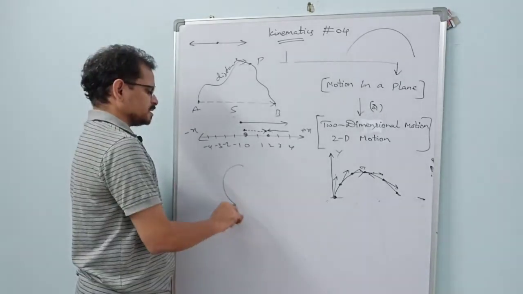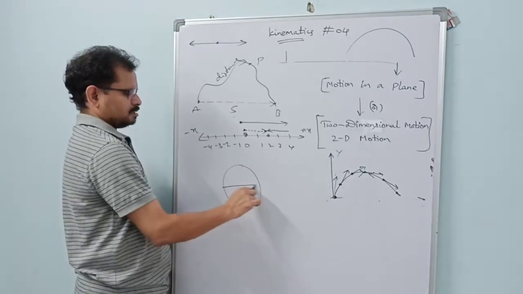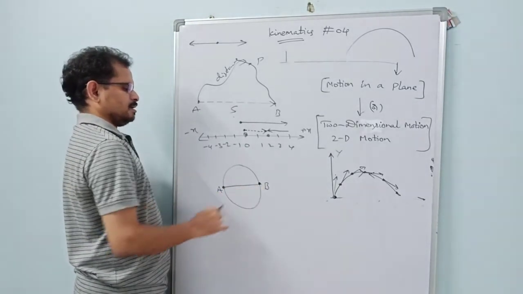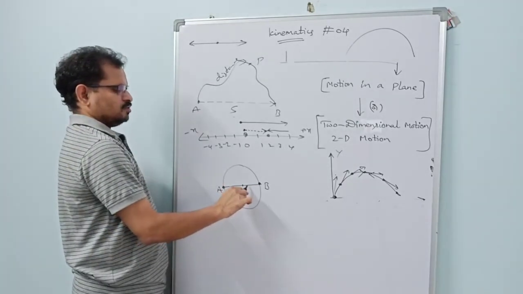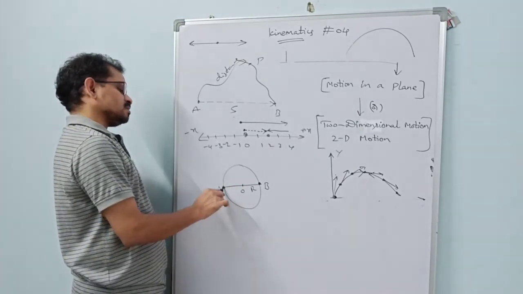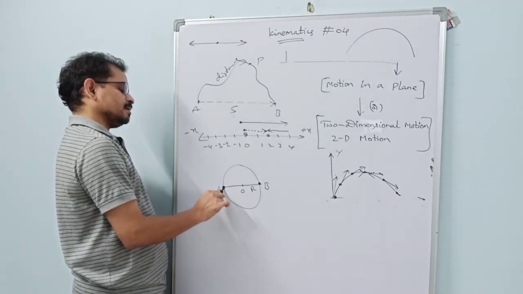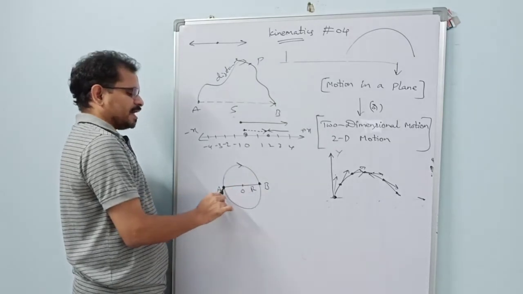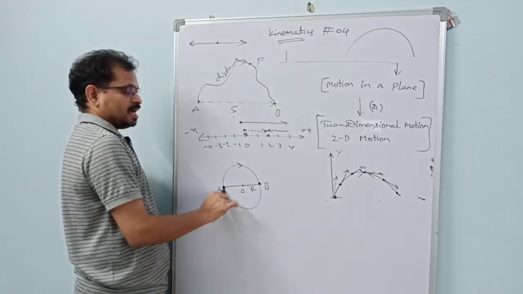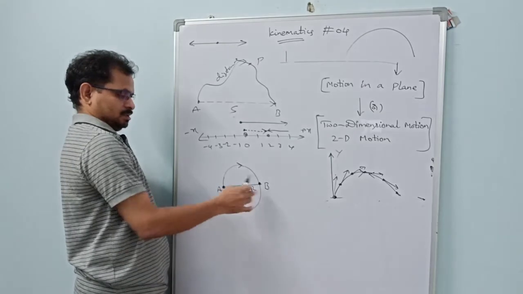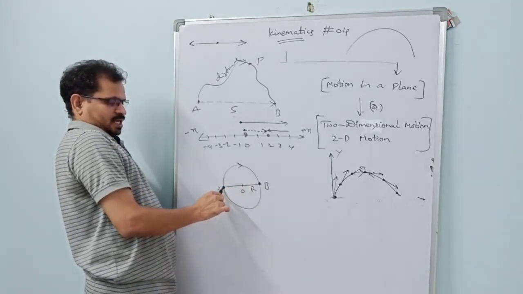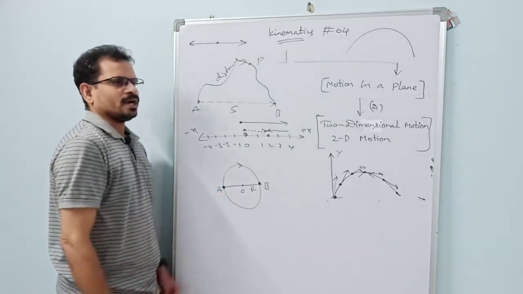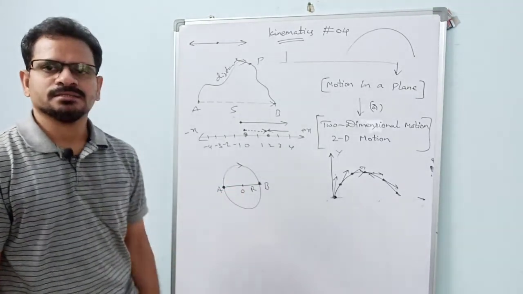Some numerical problems are there regarding circular motion. See here, a body moves from this point A. The center of the circle is O, and the radius of the circle is R. A point starts its journey at this position A and moves on the circumference of the circle and reaches its diametrically opposite point B. So if A is one end of this diameter, B is the other end of this diameter, and the body goes like this and meets here. What is its distance and what is its displacement?